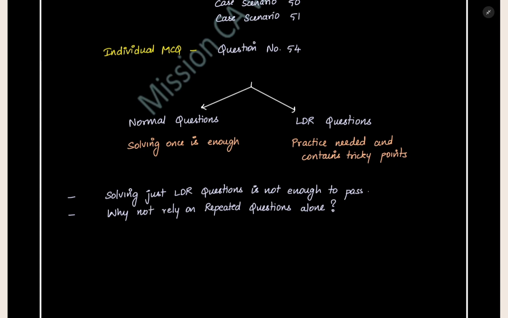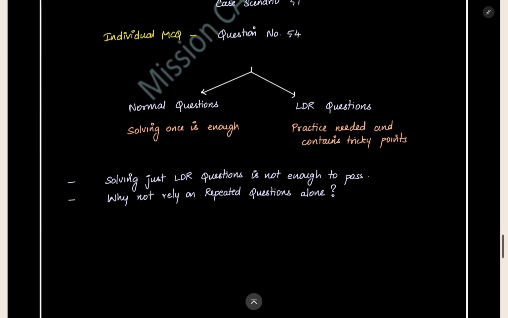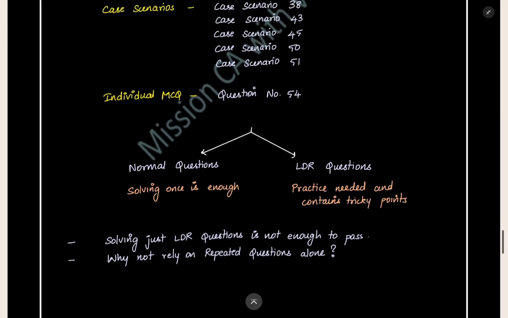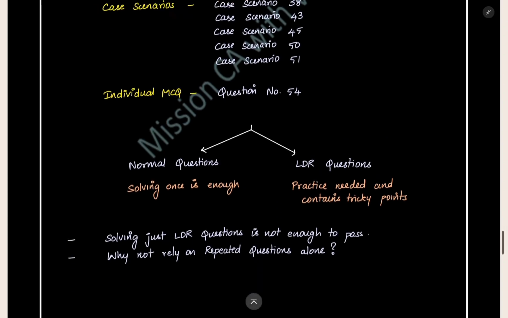So ICAI is increasing the toughness of the paper, and by doing this, they will prove to the companies who are hiring CAs that we also have expertise in cost accounting. So the toughness of the paper will keep increasing in the upcoming days, and with every maintenance of the SPOM portal, the toughness of the paper is increasing. So even if you do not write Set B now and you write it later, the paper level will only increase. They will not reduce the toughness of the questions. So you have to prepare well.